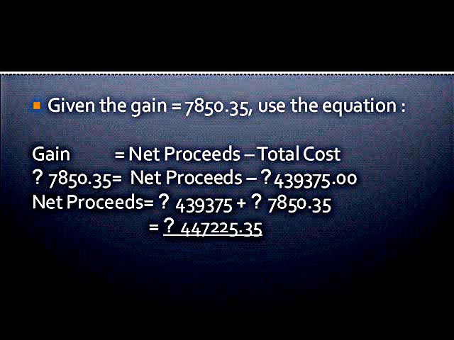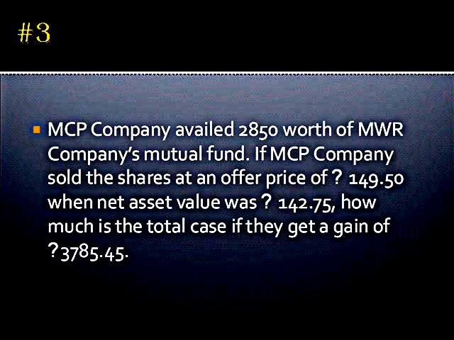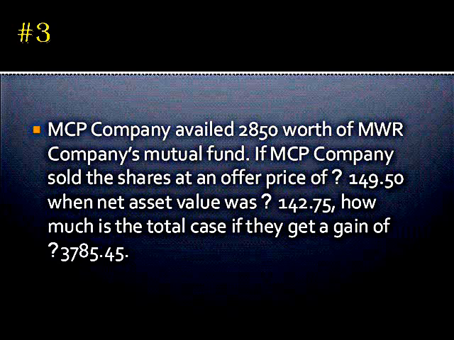So the equation is going to be net proceeds is equal to 439,375 plus 7,850.35, and the net proceeds will be 447,225.35.